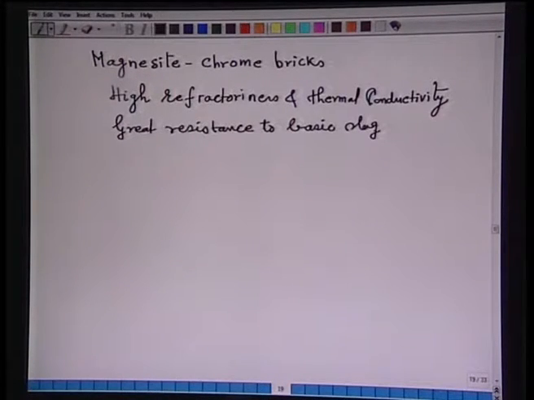But in certain environments these refractories cannot be used. These refractories are chemically bonded and metal encased bricks.